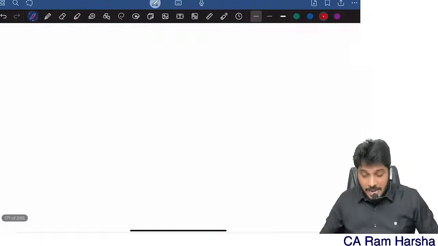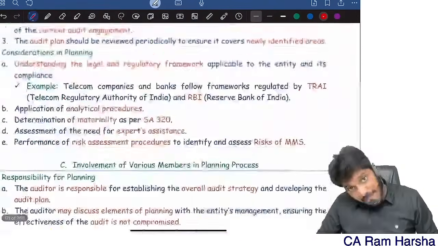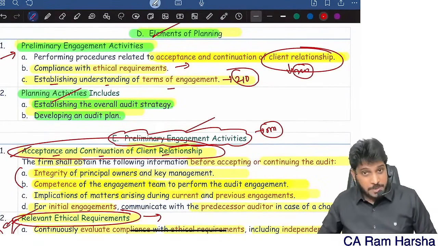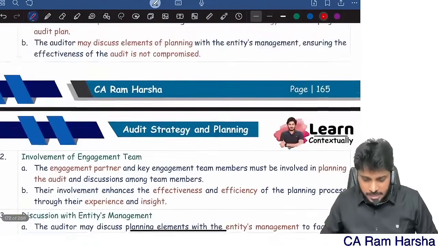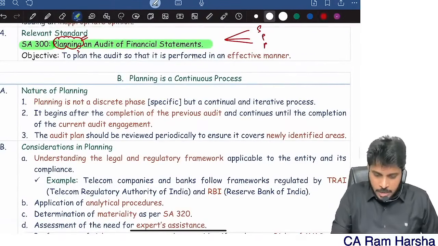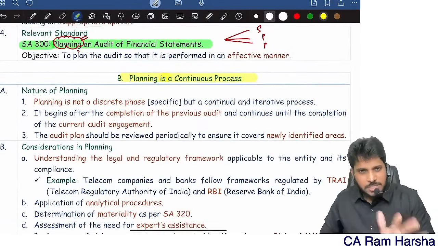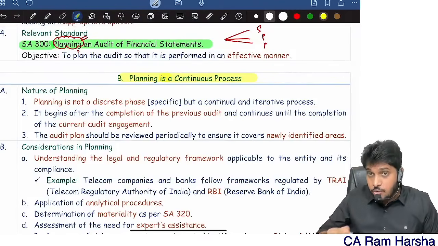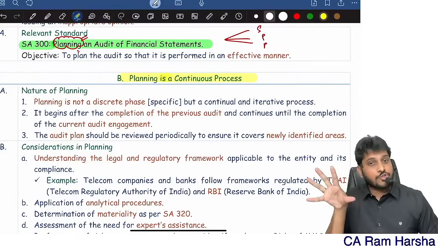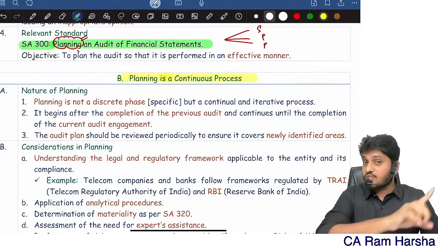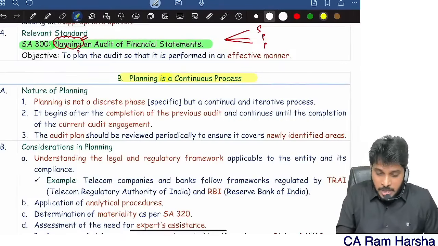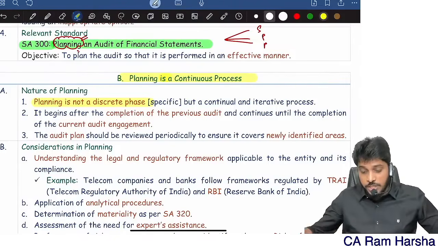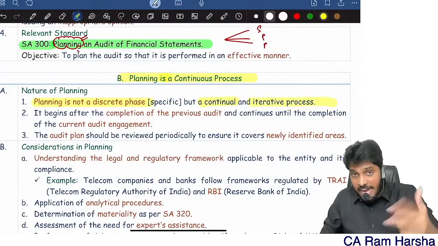What do you mean by planning? I told you the benefit of planning, the elements of planning, the planning activities, and preliminary engagement activities, which are one of the elements of planning. Now, planning is a continuous process. It's not a one-time process. I will plan the audit at the beginning, and as I proceed further, if I find some changes are required, I will change it. Planning is not a separate phase in audit. It is there throughout the audit. It is a continuous, repetitive, iterative process.